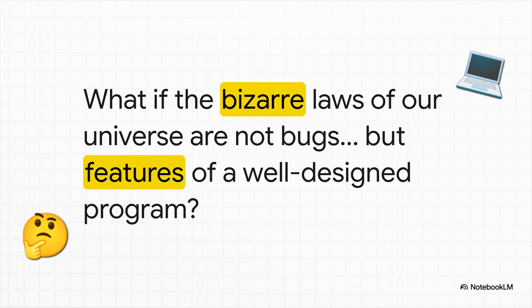What if all the things about physics that make you just scratch your head are actually elegant solutions to the massive challenge of running a simulation as big as our universe? What if we're not discovering the laws of nature, but actually just reverse engineering its source code?